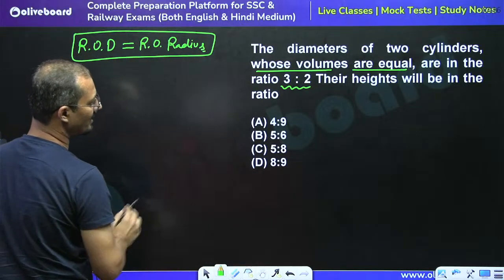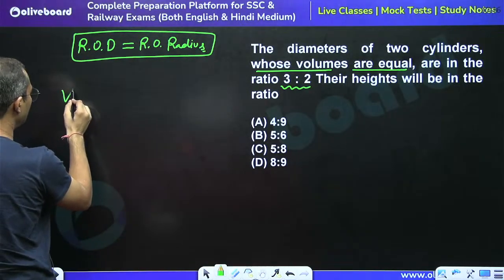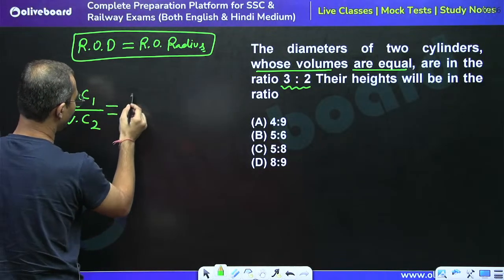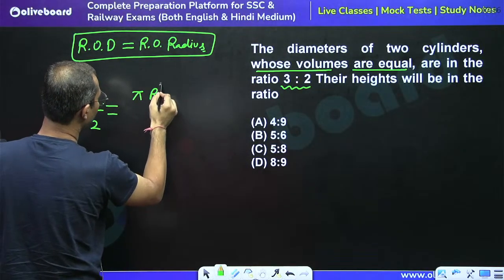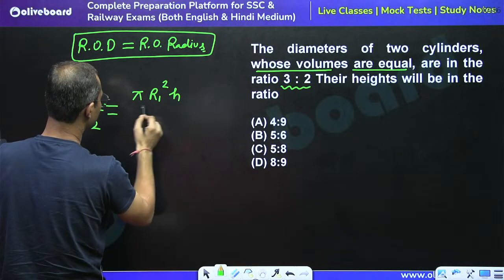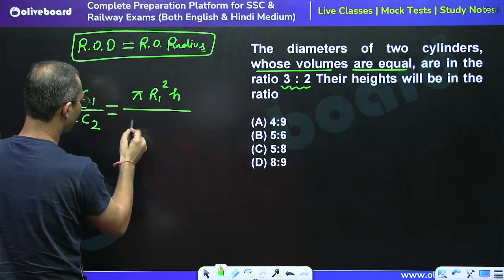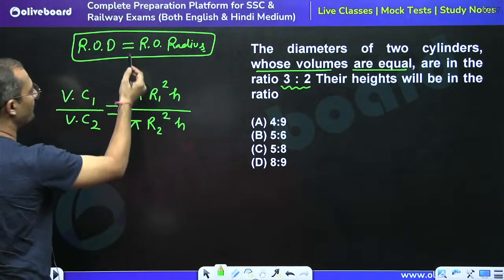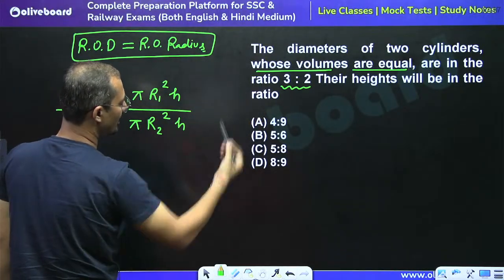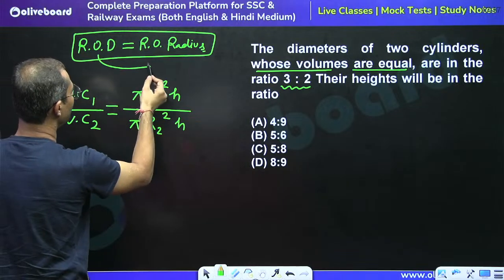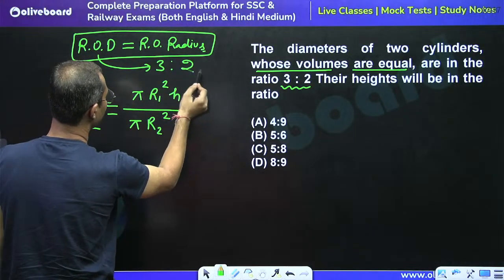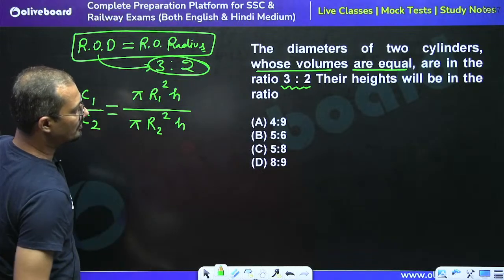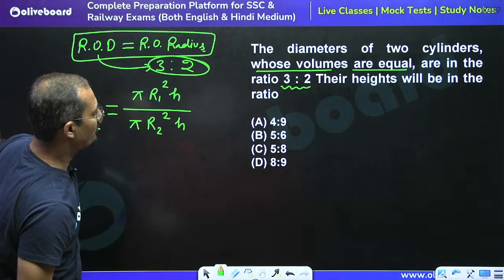So we can say that there are two cylinders, the volume of cylinder 1 upon volume of cylinder 2. So we can say that pi r1 square h1 divided by pi r2 square h2, right? We know the ratio of radius. Ratio of radius is 3:2 because ratio of diameter is equal to ratio of radius, right? We know that the volume is equal, right?